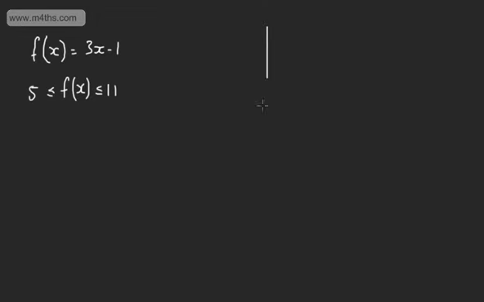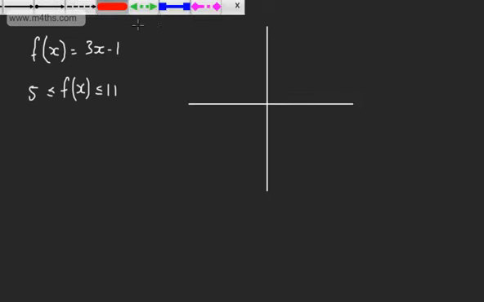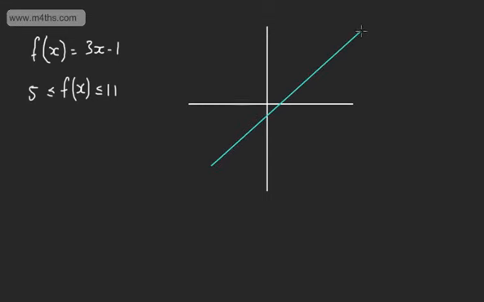So let's draw a quick sketch and see what this is going to look like. So we've been given the range. x is the domain, f of x is the range, or x is the domain, y is the range, and you need to be comfortable with switching between the two. So let's have a look at this. This is going to be 3x minus 1. 3x minus 1 is going to look something like that.